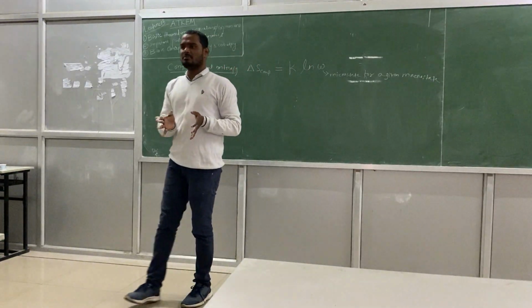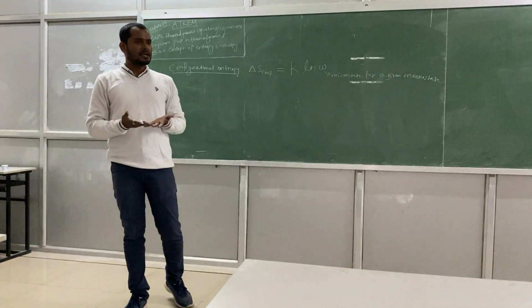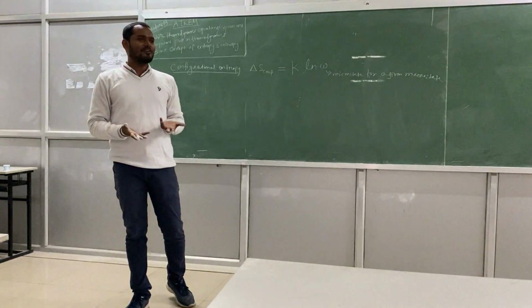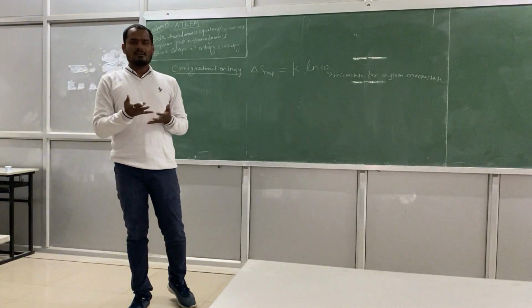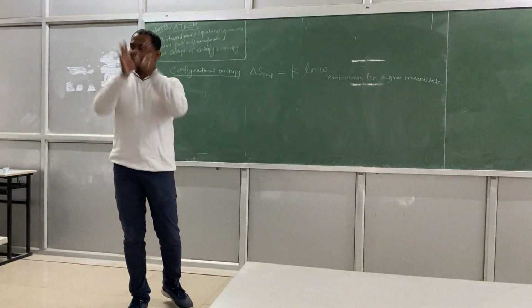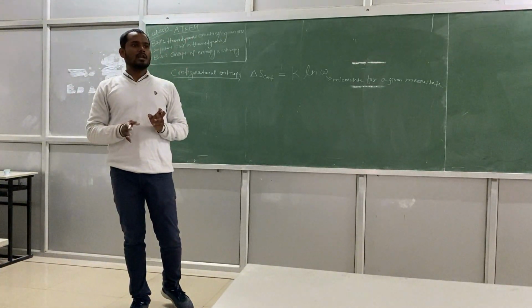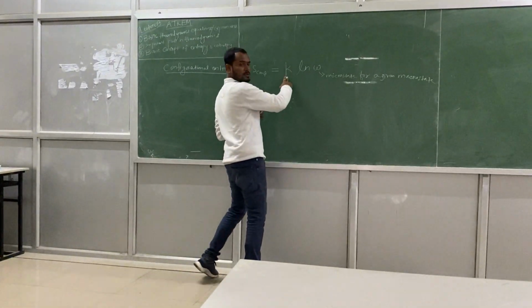Macrostate means what? Macrostate means macro variables. Macro variables never change, like volume, temperature, pressure. That will not affect it, right? Temperature, pressure, volume, mass will not get basically affected. But the configuration will change. You can have a lot of configurations, arrangements. So that is W, k and W. This is at constant volume, right?